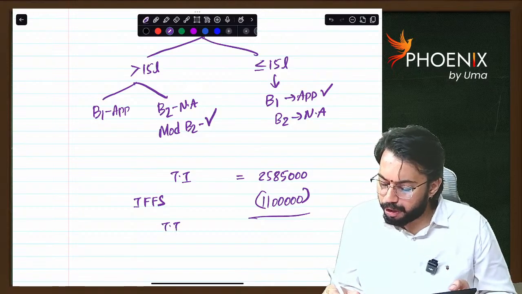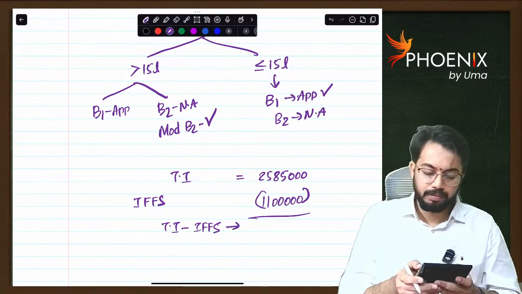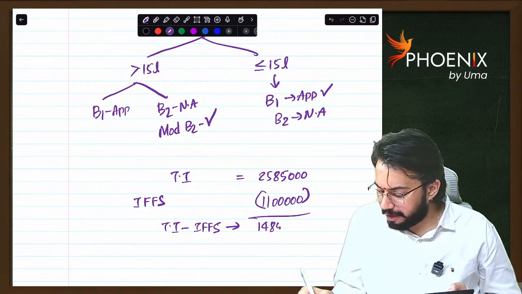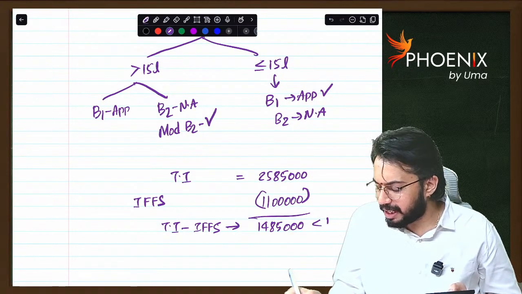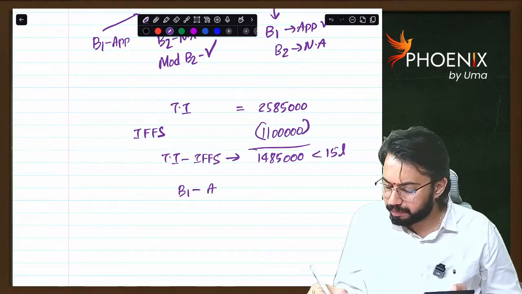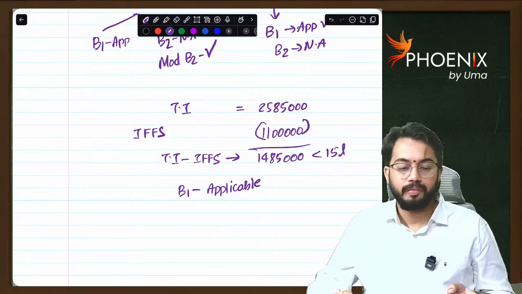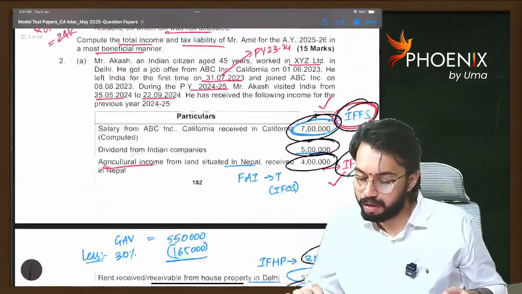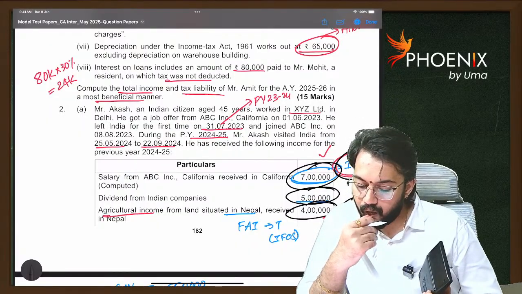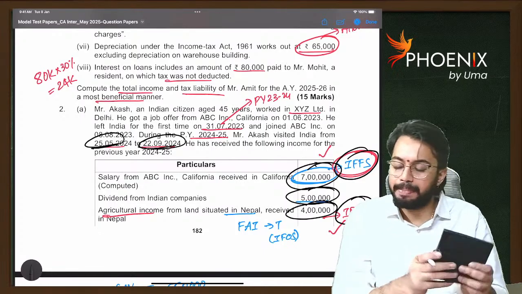So how much is total income minus income from foreign sources? 14 lakh 85,000. It is less than 15 lakhs, na. Only B1 is applicable. Shall we check B1? When he came to India, 25th May. When he left India, 22nd September.